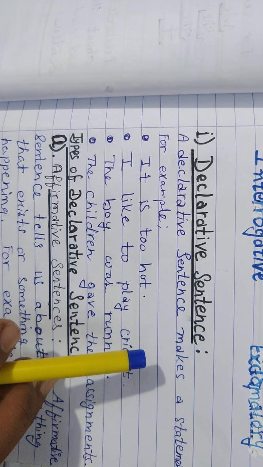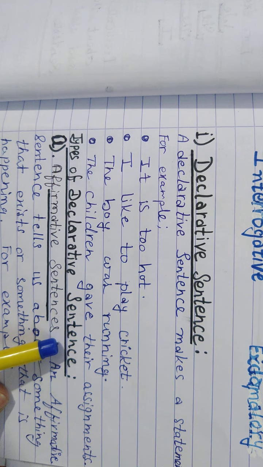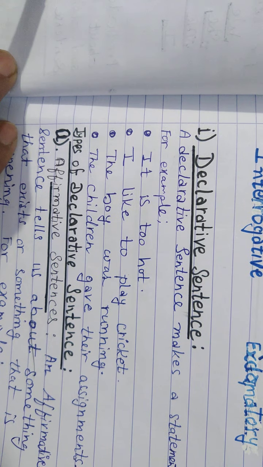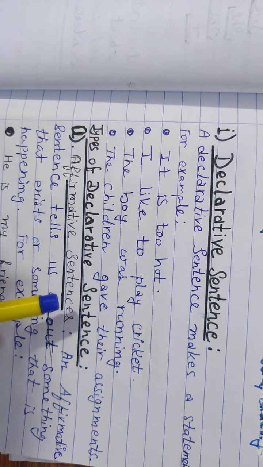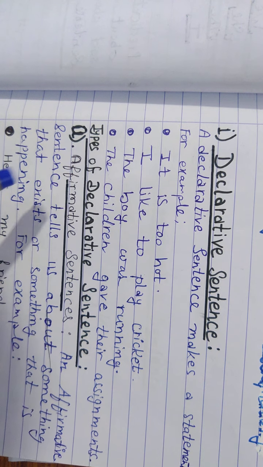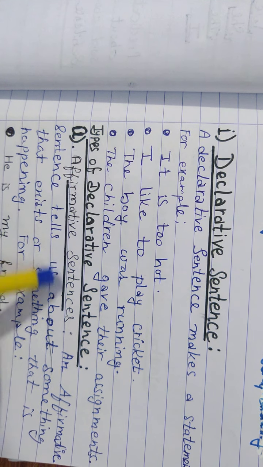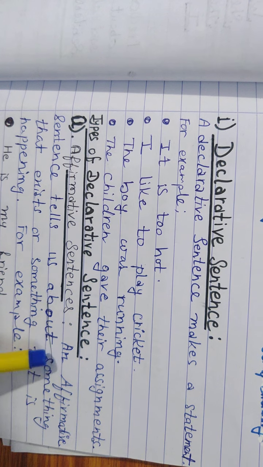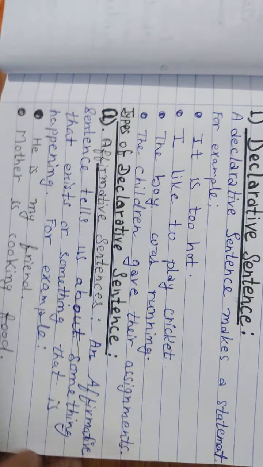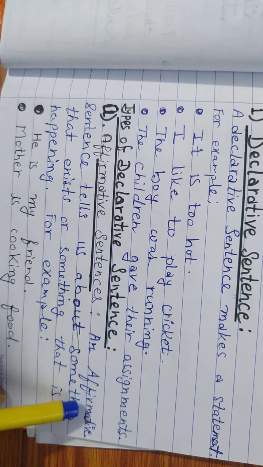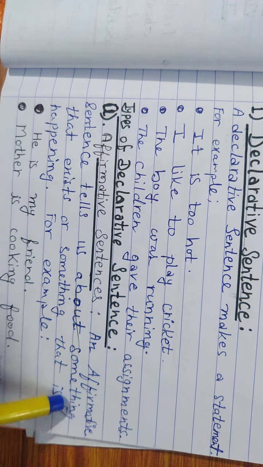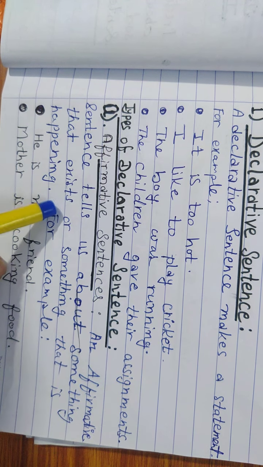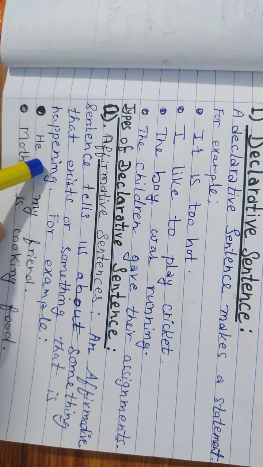You declare something negatively sometimes, and we also declare something positively. First of all, see affirmative sentences. An affirmative sentence is in a positive way. Let us see the definition: an affirmative sentence tells us about something that exists or something that is happening.